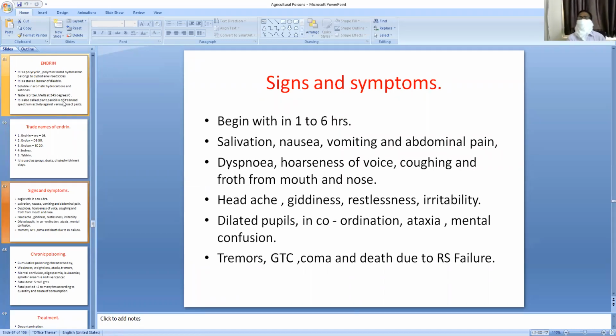What are the signs and symptoms of endrin poisoning? These signs and symptoms begin within 1 to 6 hours.